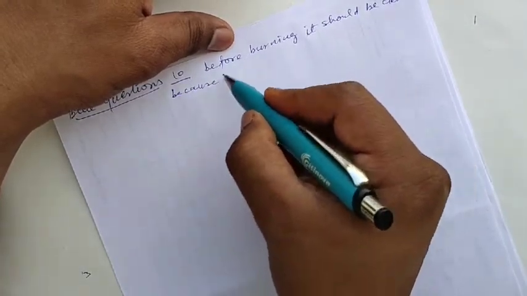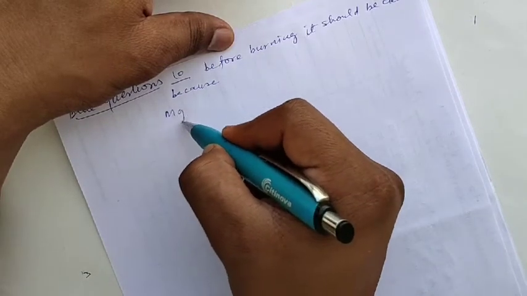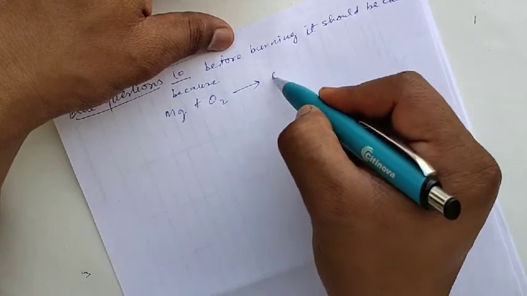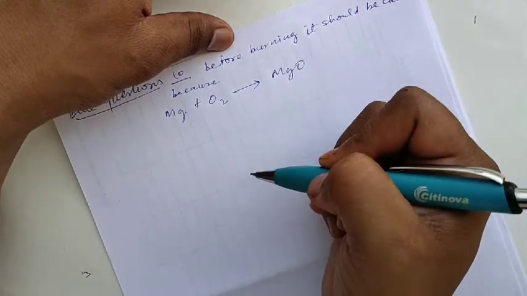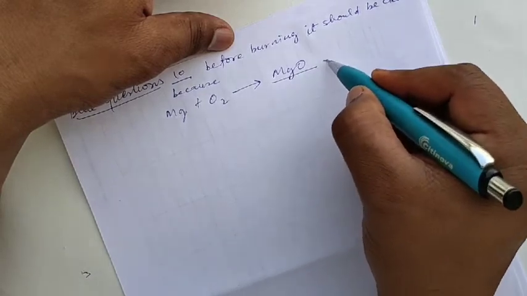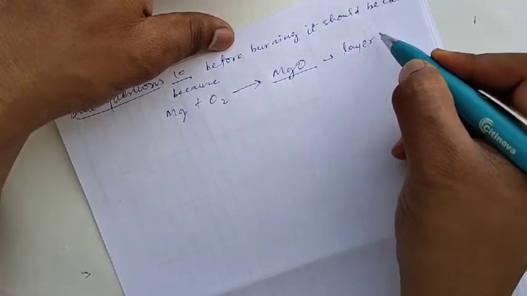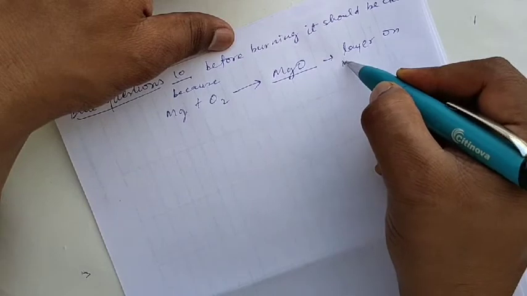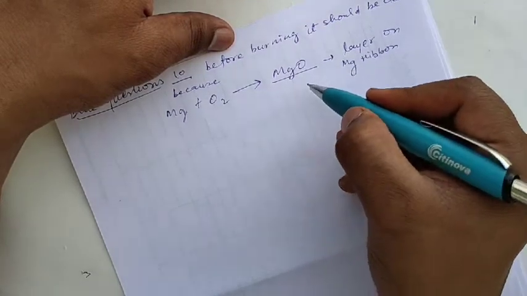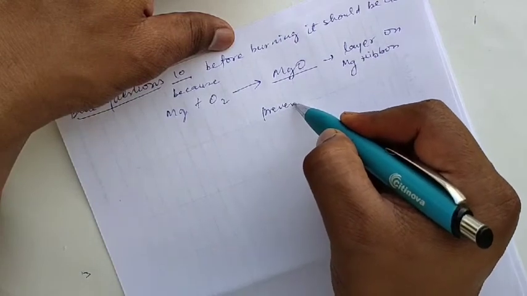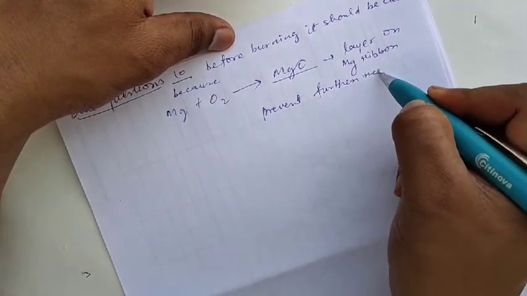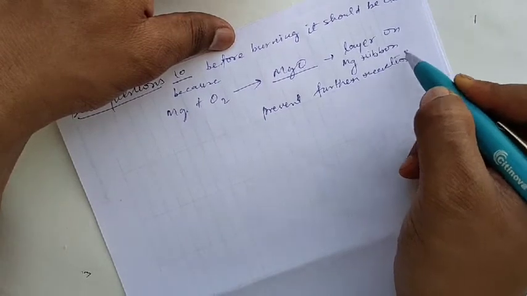because when the ribbon gets exposed to the air, it reacts with oxygen, forming magnesium oxide, and that magnesium oxide forms a layer on the magnesium ribbon and also prevents further reaction with oxygen.